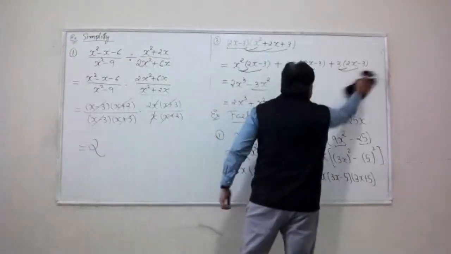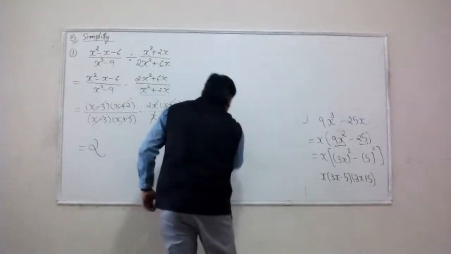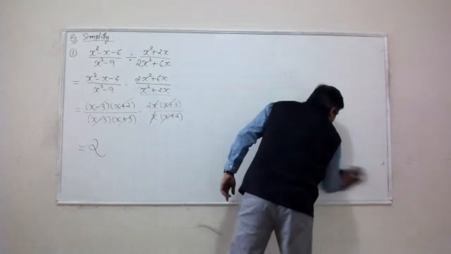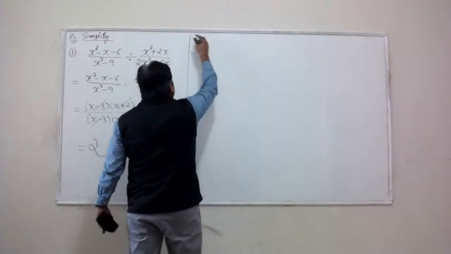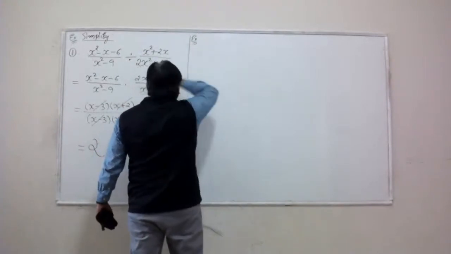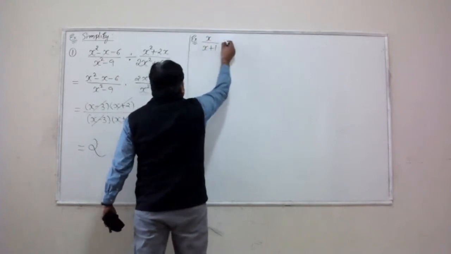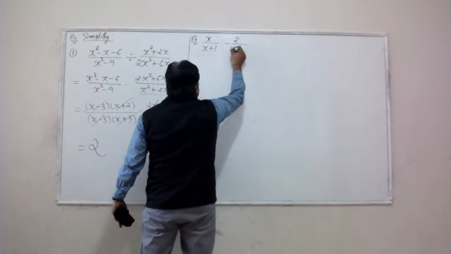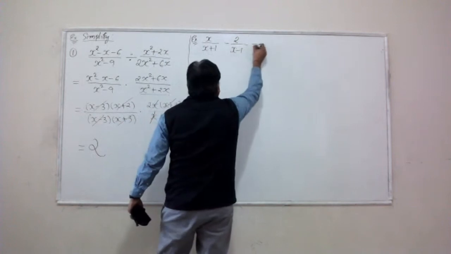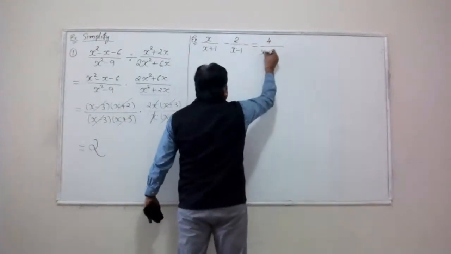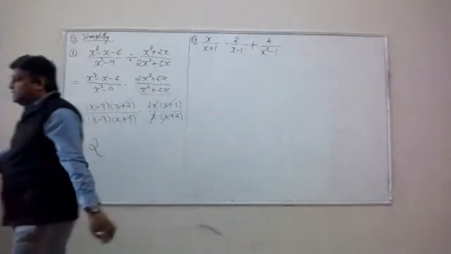What about adding rational expressions or subtracting rational expressions? Well, they also require the concept of factorization. So here is an example. Let's say I have x over x plus 1 minus 2 over x minus 1 equal to, sorry, plus 4 over x squared minus 1.